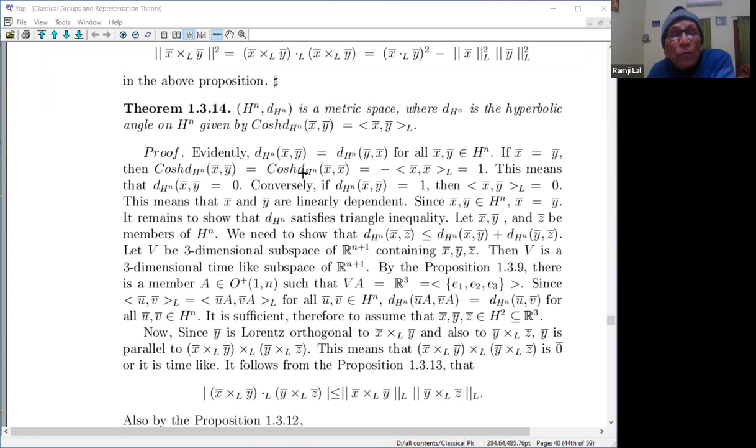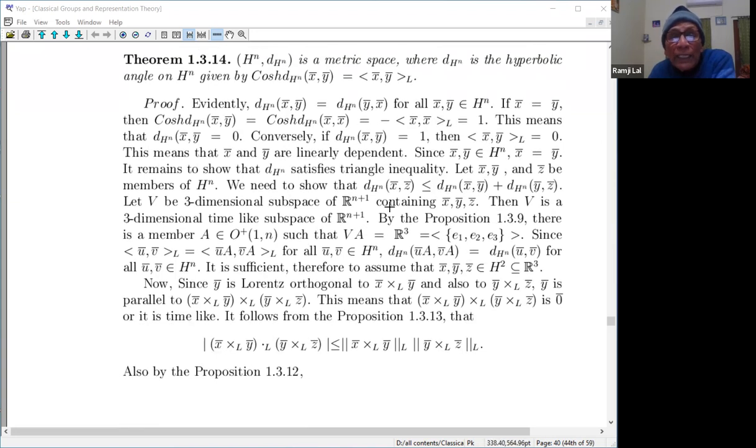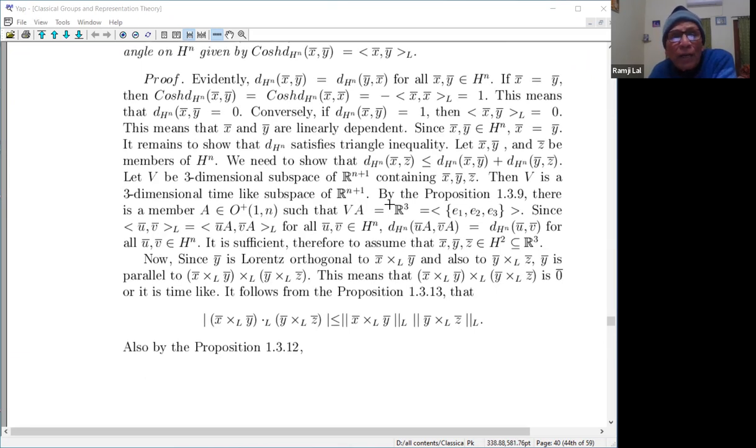And if x equals y, then the inner product is minus 1, and both of them are minus 1. So this means that this is equal to 0, and this being 0 means they are proportional, and therefore it is the same thing. And here also, I think I'll send it to you, and it's simple vector algebra.